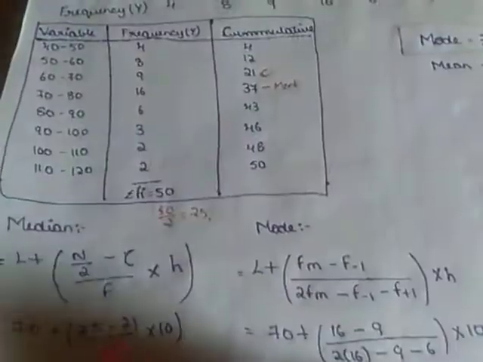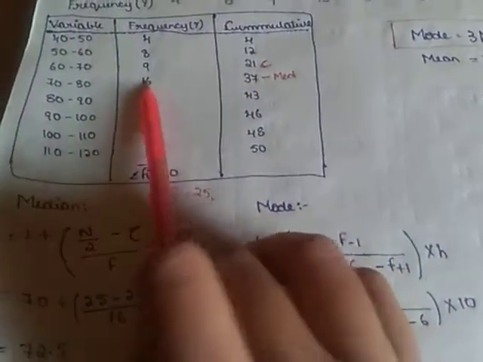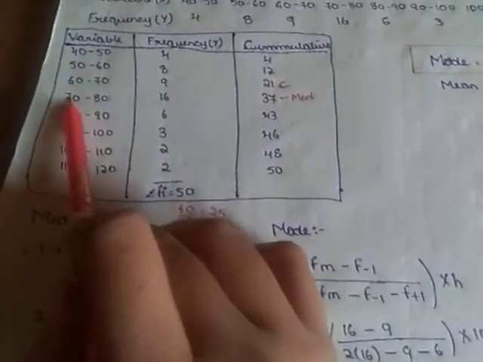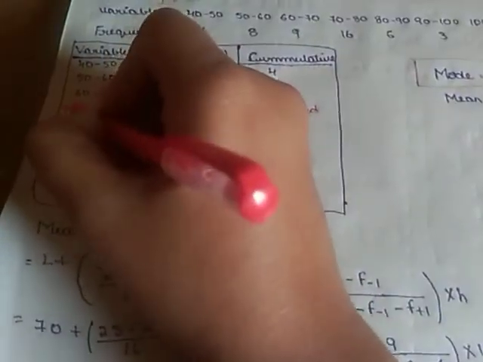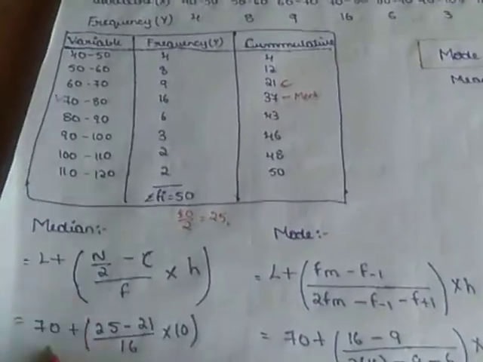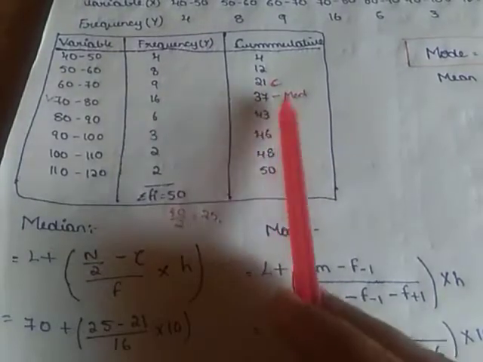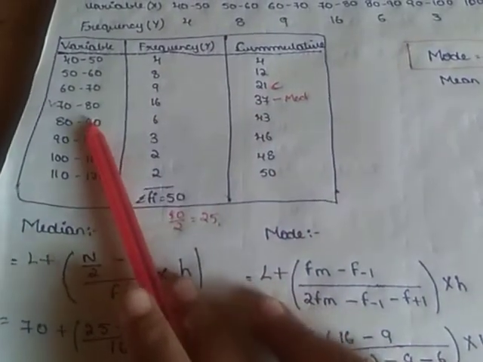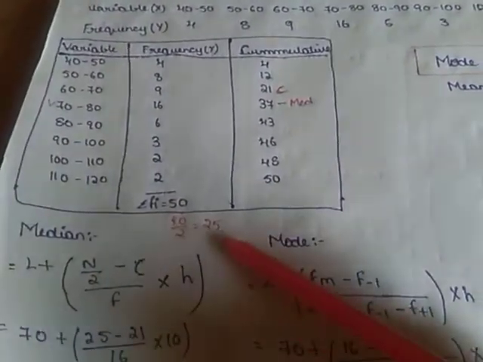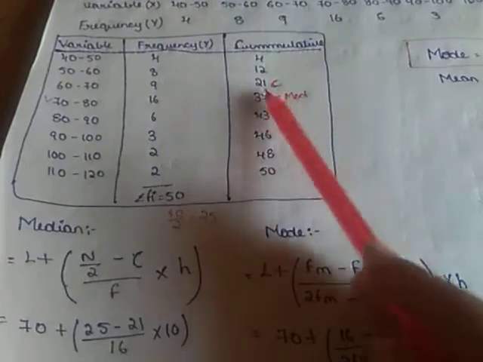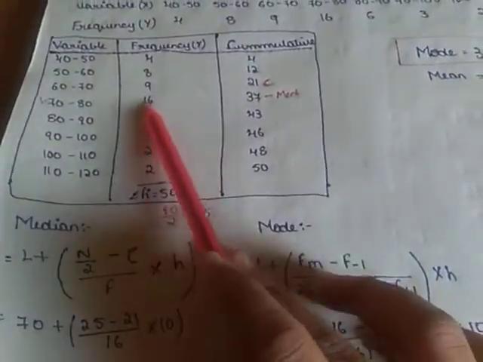Okay, so we are substituting those values. This is the median class, so this will be F, and here the lower limit is 70. L plus, L means 70, where it is in the median class interval, 70 plus, N by 2 means 25, minus C means 21, by F means 16, which is in the median class.